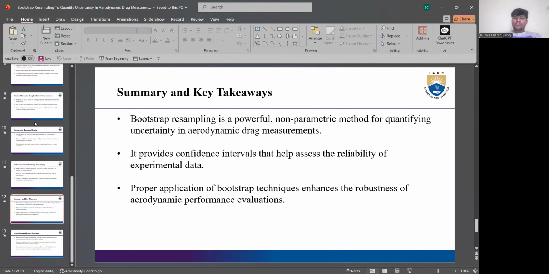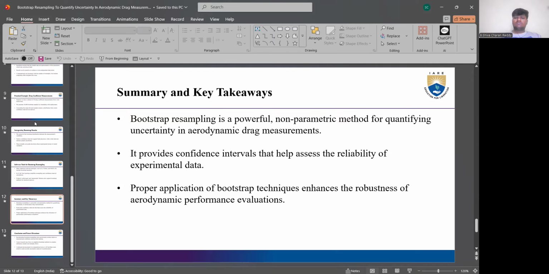So this bootstrap resampling is a powerful non-parametric method through which we can quantify the uncertainty in these aerodynamic drag measurements. We can get the proper mean value from the various bootstrap samples we get through this process, which may be highly accurate due to its very complex calculation.